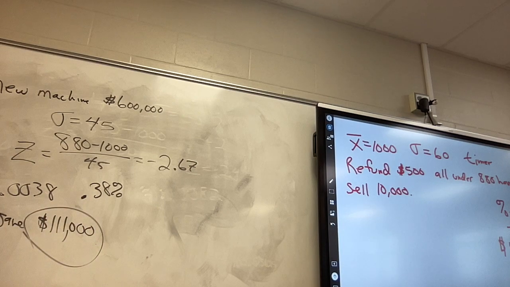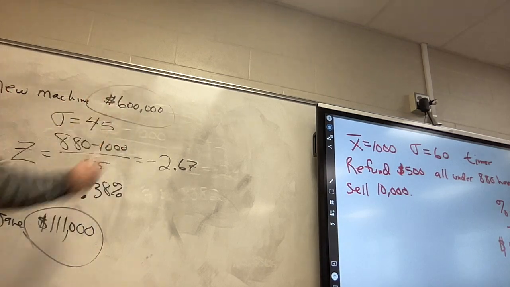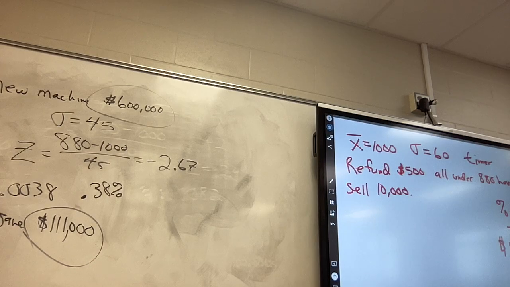Here's the final question. How many years would it take this machine to pay for itself? It costs 600,000. It saves 111,000 each year. You got to do a mathematical computation between those two numbers. Subtracting would be a bad idea because that would mean that they take about 480,000 years for it to pay off. Multiplying would be bad. We have to do those two numbers and do what? Divide them, and we get about how many years till it pays for itself? About 5.4 years, it'll pay for itself.